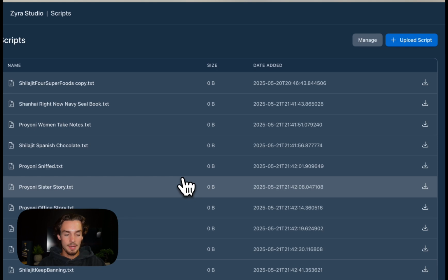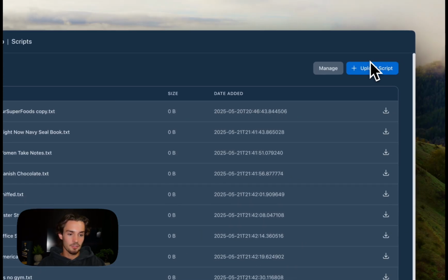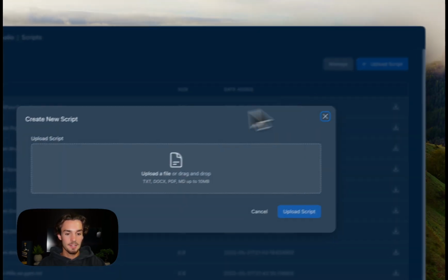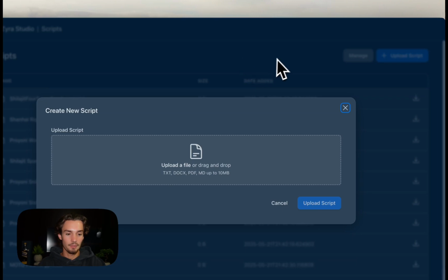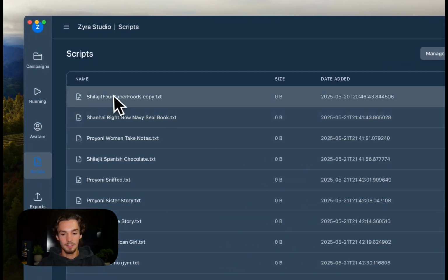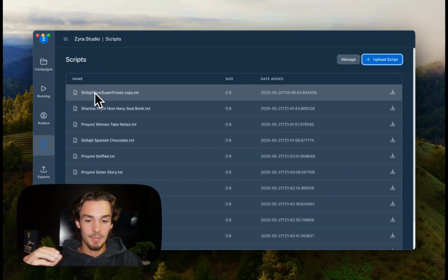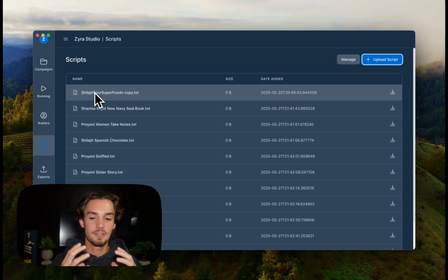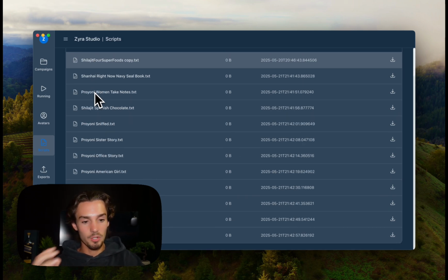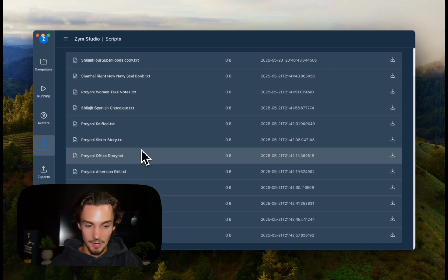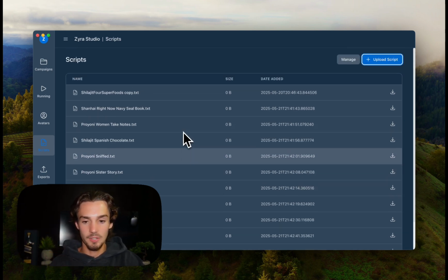And then scripts, it's essentially the same thing. You just upload a script here. It can be a TXT file, it can be a PDF, whatever it may be. But this is really important because you want to train your agent on what you're trying to do, right? So the more you put in here, the more trained your overall OpenAI GPT is going to understand what you're trying to do.